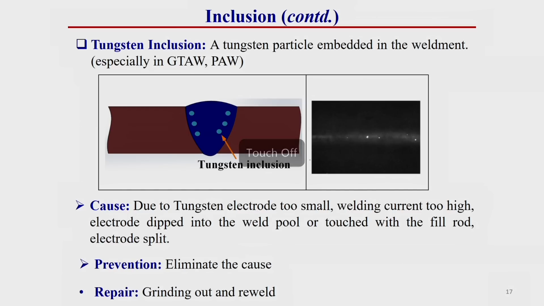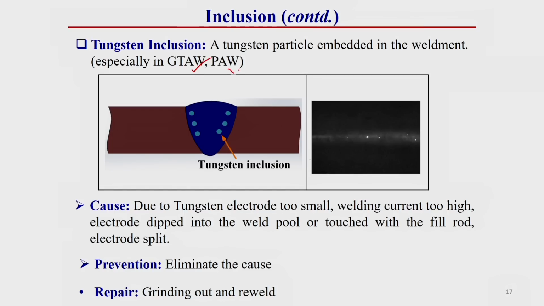Then tungsten inclusion. This occurs especially with non-consumable electrodes like TIG welding and plasma arc welding, where a tungsten electrode is used to generate the arc. The tungsten can sometimes melt or break and become a contaminant inside the weld pool region. That creates a tungsten inclusion inside the welding region, which is a defect.